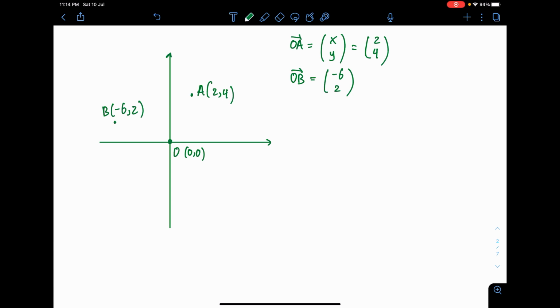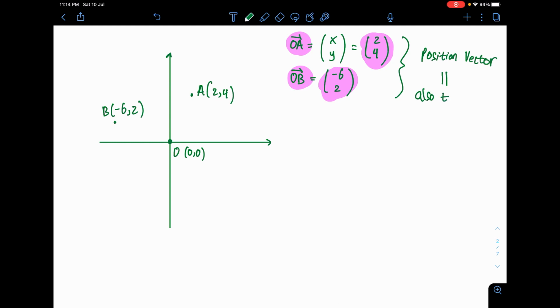Okay, now just in case you are asked about the special property of what they have here, all of these are called position vectors. Now, why do they have a special name? They are vectors OA and OB, but not just any kind of vector. These vectors originate from point O, the origin of the coordinate geometry, the center. So what is so special? Well, this position vector also tells us the coordinate.